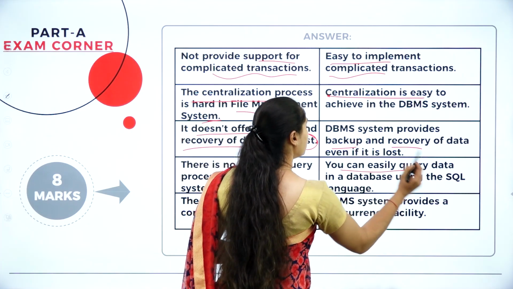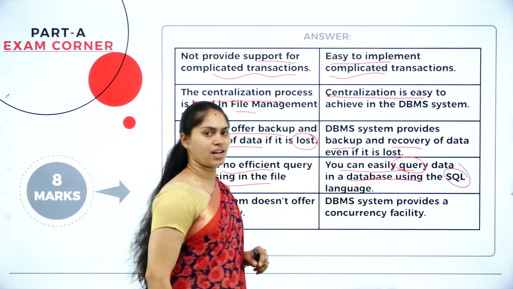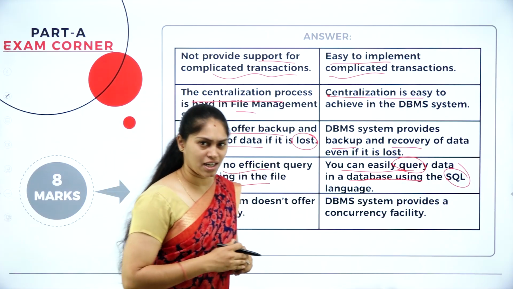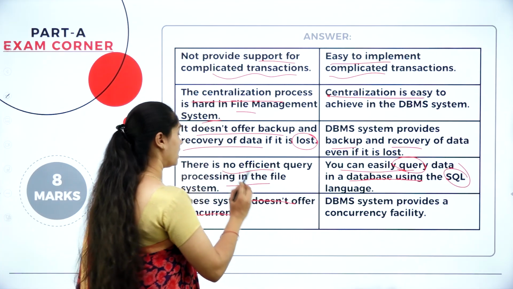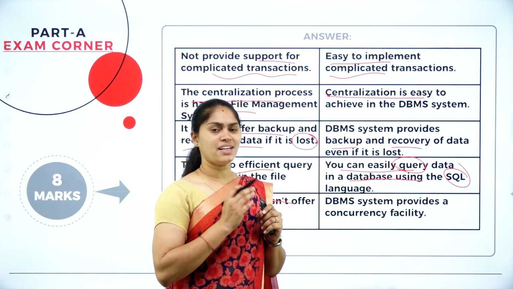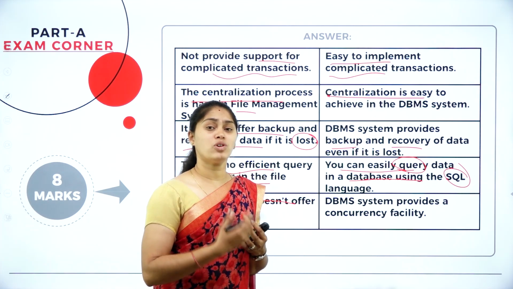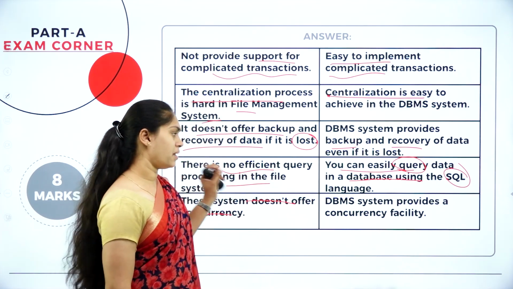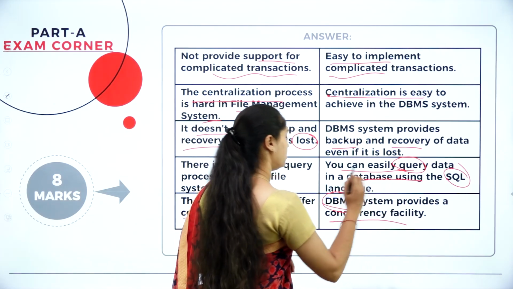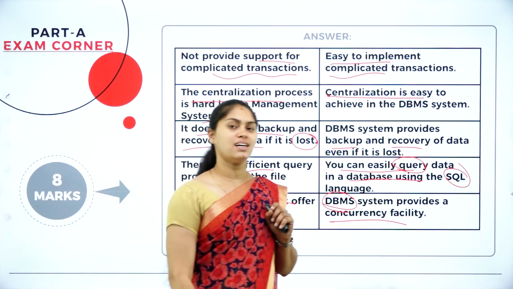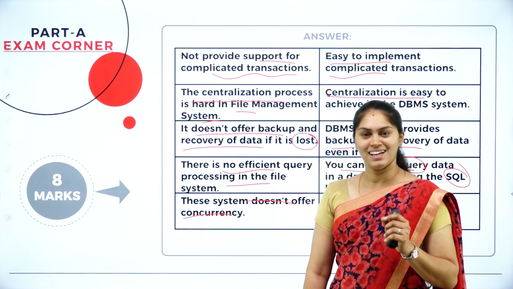But here we can query data in a database using the SQL language, that is Structured Query Language. With the help of that, we communicate with the DBMS. That is why it is very easy. The file system does not offer concurrency. That means you can't access the same content at the same time, simultaneously, by more than one person. That is concurrency, but it is not there in the file system. We can have that concurrency in the DBMS. So these are the main differences between the file system and DBMS. Out of these, you can write any 8 points.